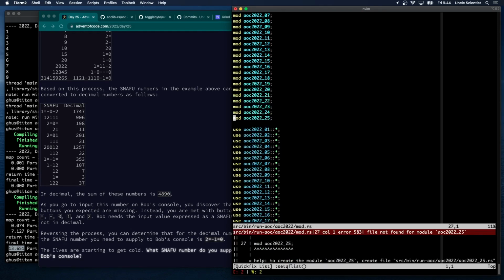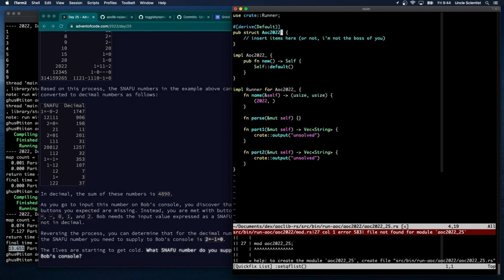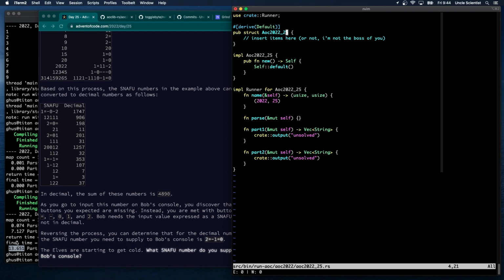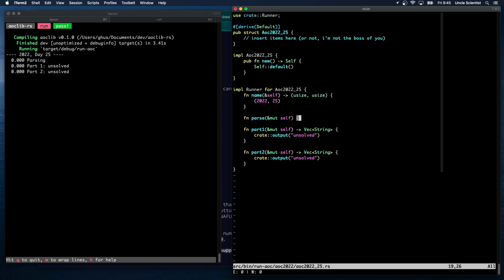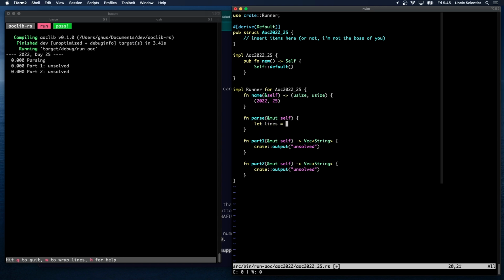All right. Let's go over here and bacon things up a bit. All right, so we can grab the input, right? Let lines is equal to AOC lib read lines.